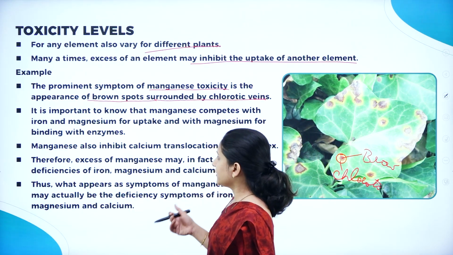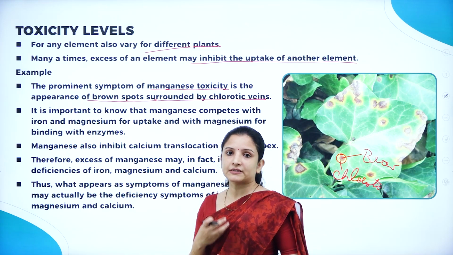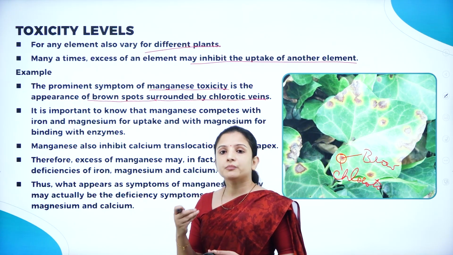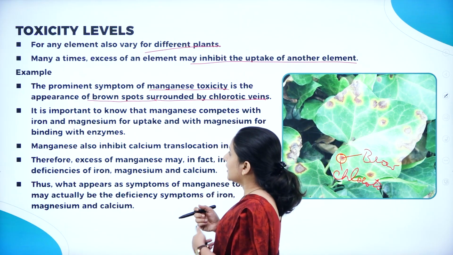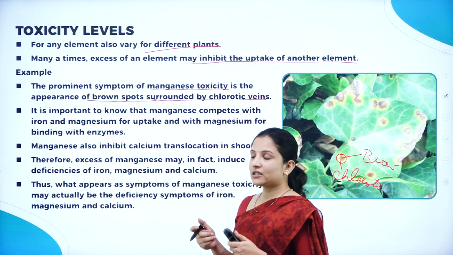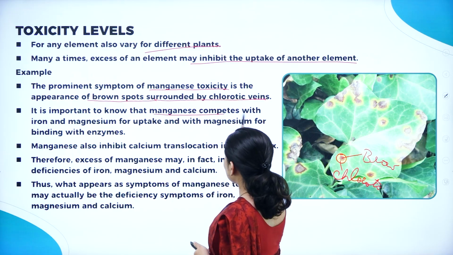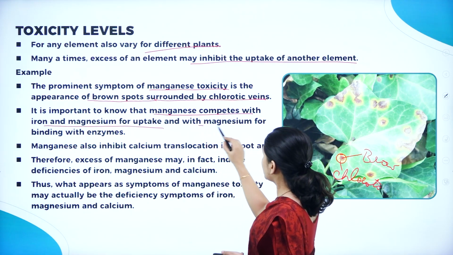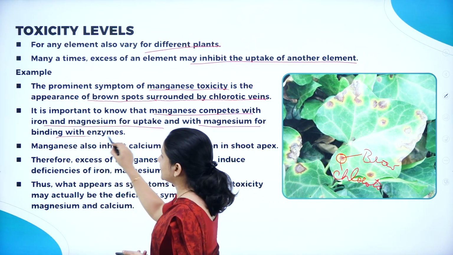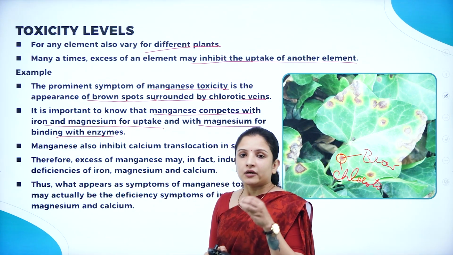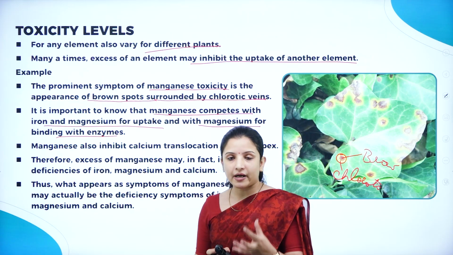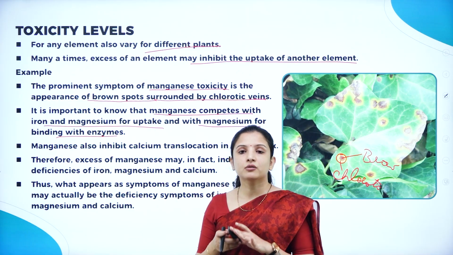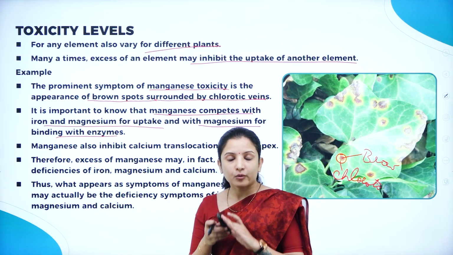So this is one of the symptoms that first starts to appear because of the micronutrient toxicity. And it is important to know that manganese competes with iron and magnesium for uptake and with magnesium for binding with enzymes. So, if the plant has to take up iron and magnesium, then manganese has to be added in an optimum level.